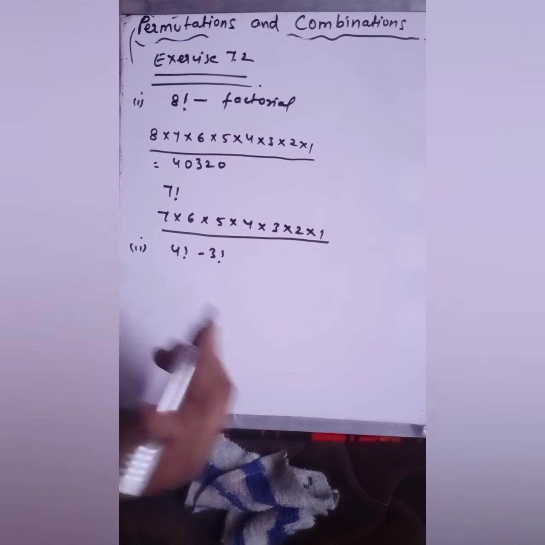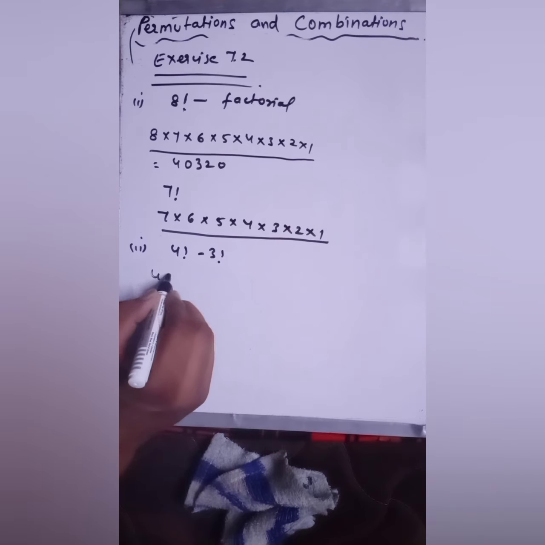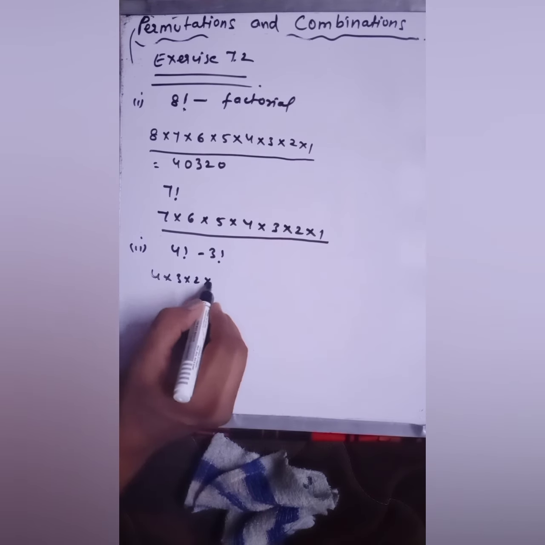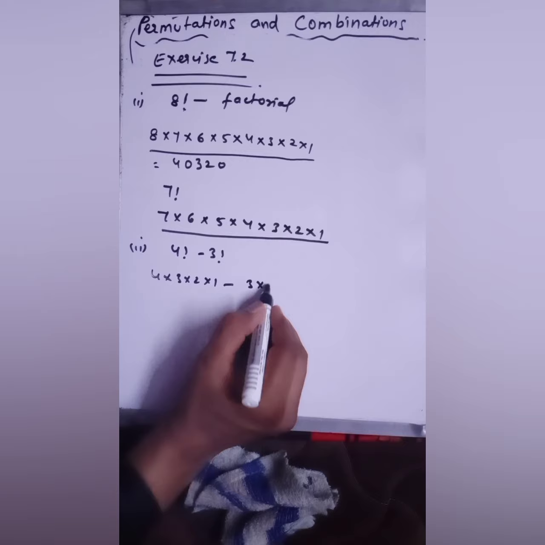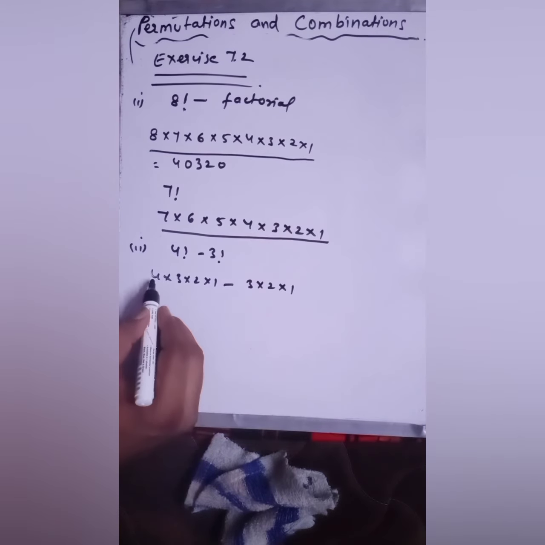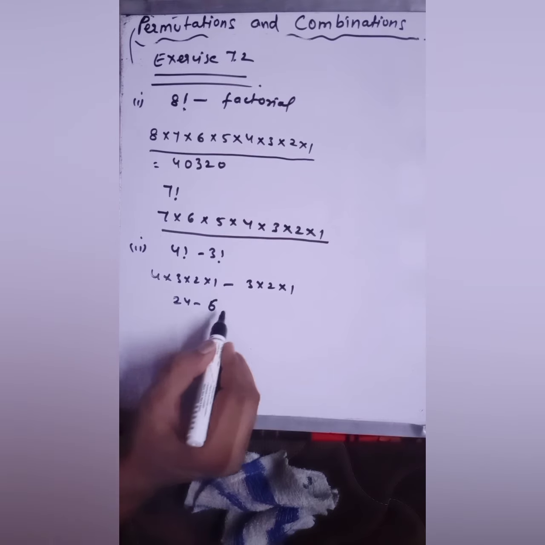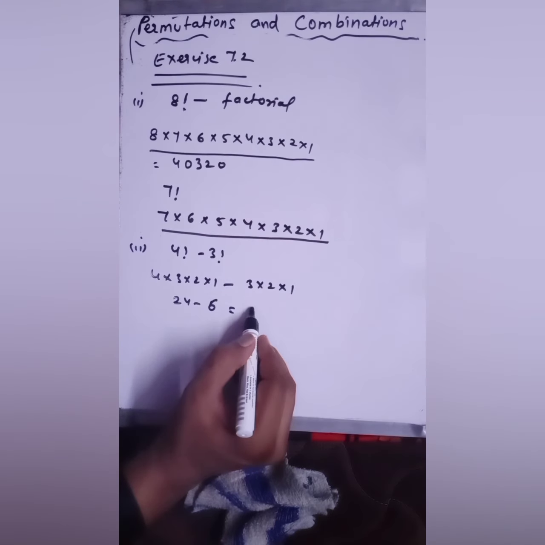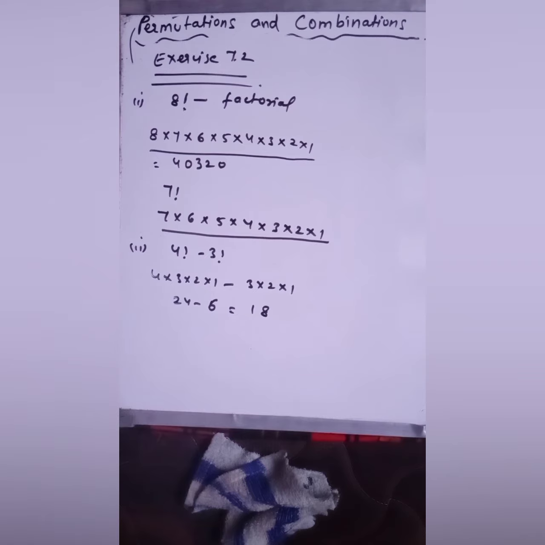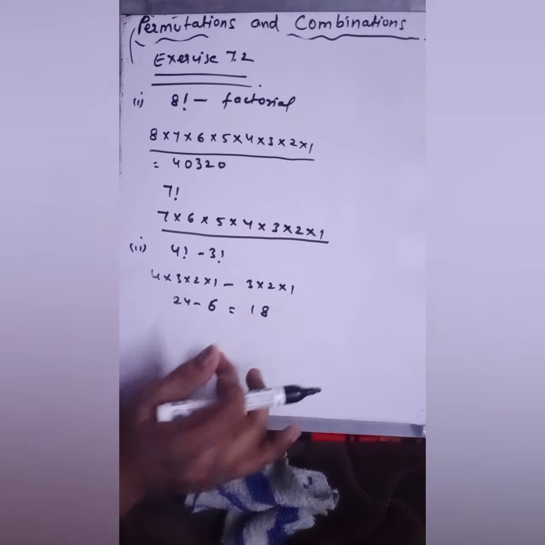Got it? So you can do it 4 into 3 into 2 into 1 minus 3 into 2 into 1. So 4 into 6 is 24 minus 6. So you will get 18. Got it? So this is how you can solve